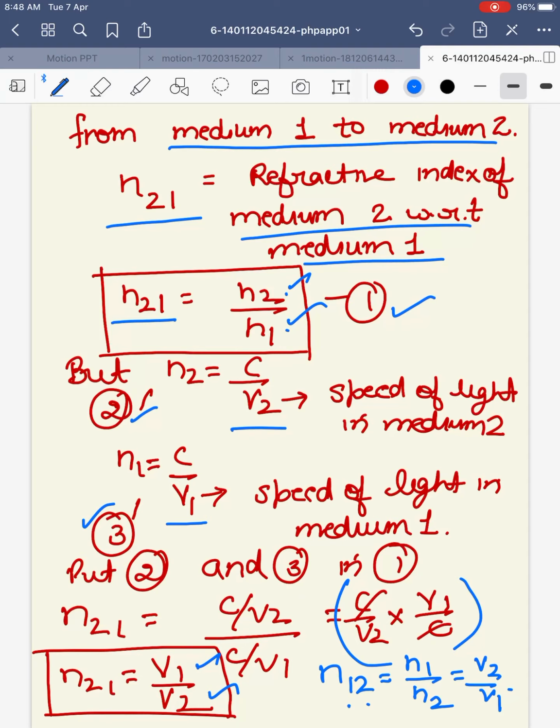When a ray of light travels from rarer to denser, as the speed decreases, the ray of light would bend towards the normal. Angle of incidence and angle of refraction are never equal. Either the angle of refraction would be greater than the angle of incidence, or less than it. That means the law that the angle of incidence and angle of reflection are equal is not applicable in case of refraction of light.